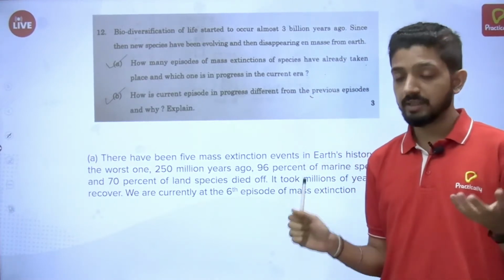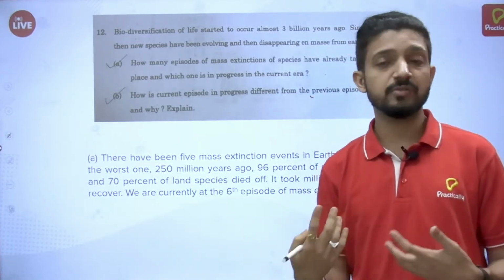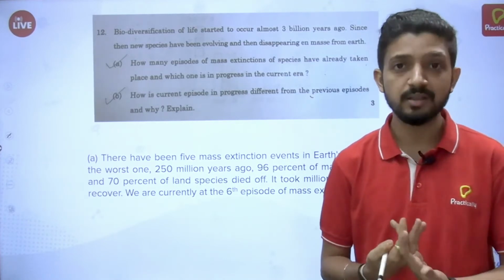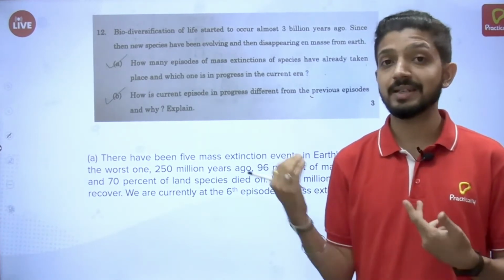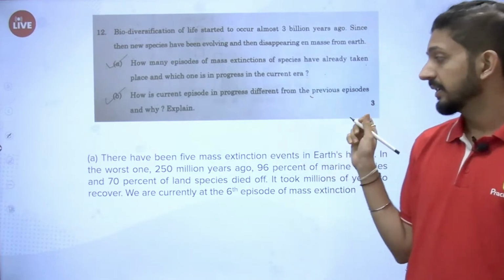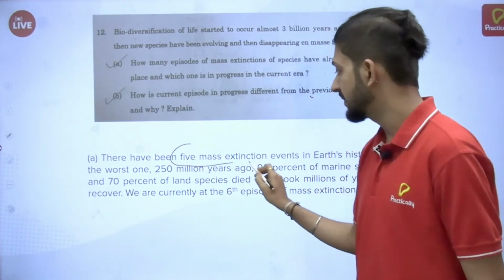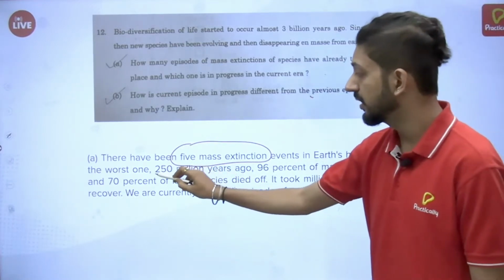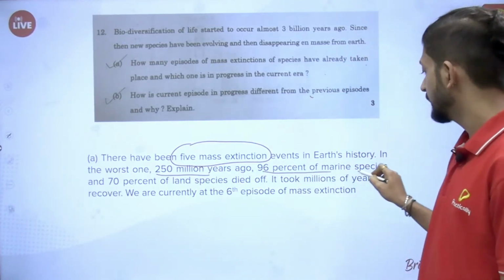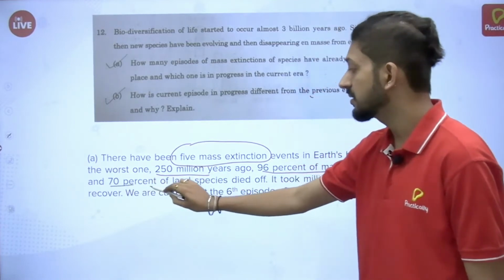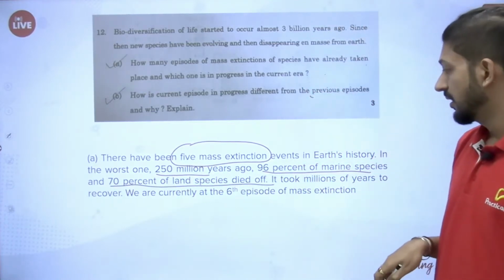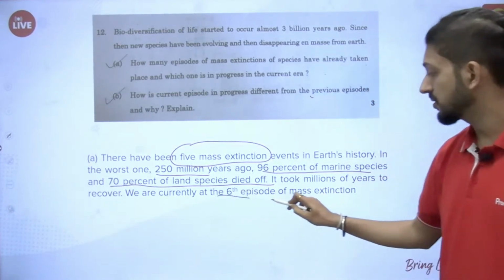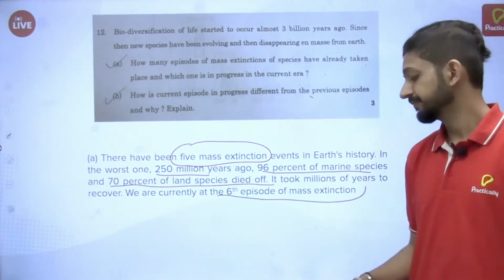So we can predict more such questions coming up, because CBSE won't keep on asking previous year questions always, but we need to be prepared for all types of questions. So here is the answer. There have been a total of 5 mass extinctions till now in Earth's history, and the worst one was 250 million years ago. 96% of marine species and 70% of land species died off, and obviously it took millions of years to recover. And currently we are at the 6th episode of mass extinction.